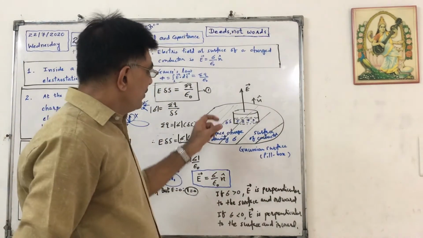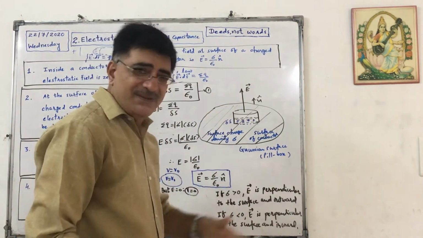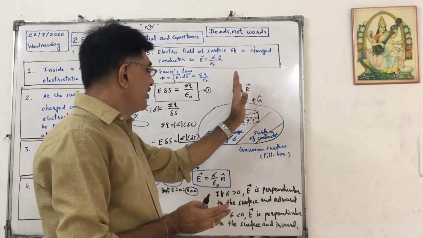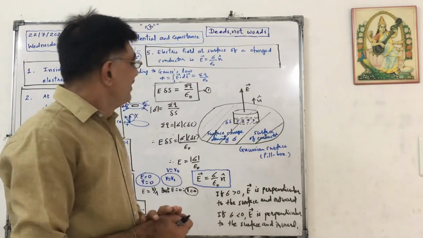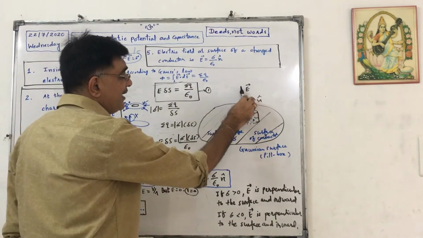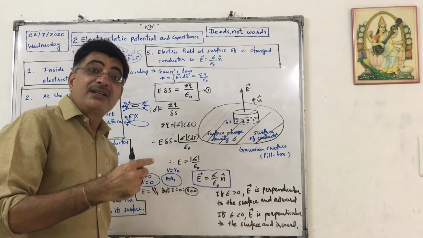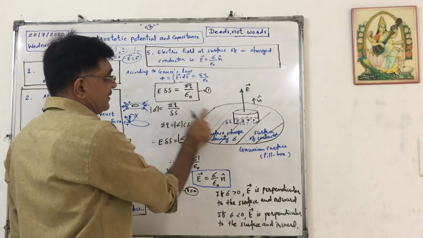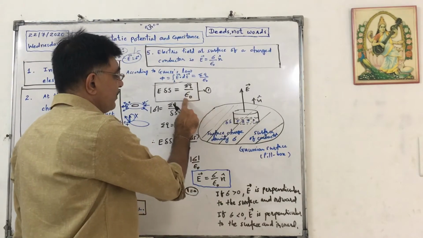So I have considered this Gaussian surface, the shape is a pillbox. Small sigma, and we know that the electric field is perpendicular to the surface, that we already discussed. So here E and delta S, the direction of delta S will be the same, so cos 0 will be 1. In that case we can write E delta S. The charge enclosed, suppose it is sigma q, then sigma q upon epsilon naught.